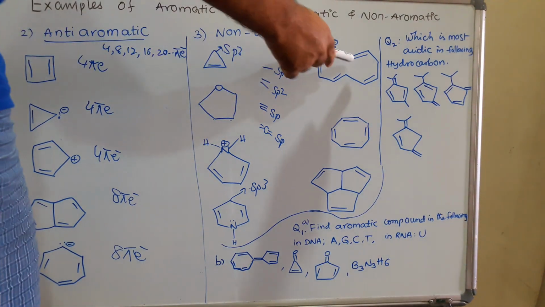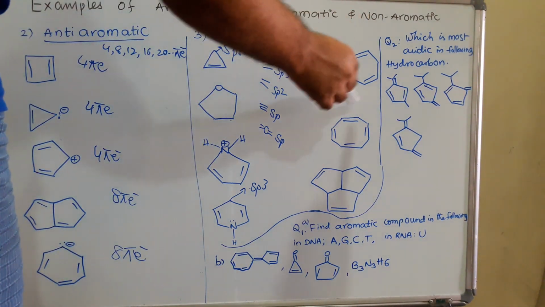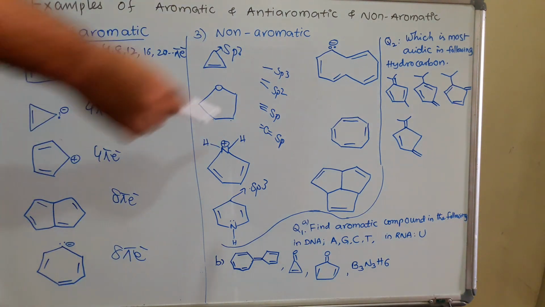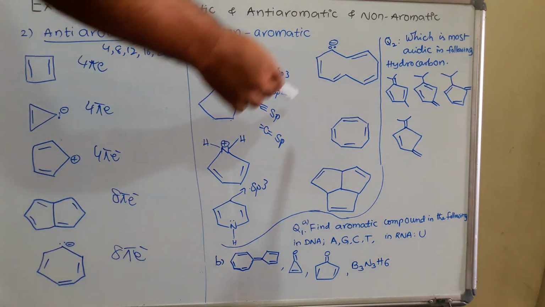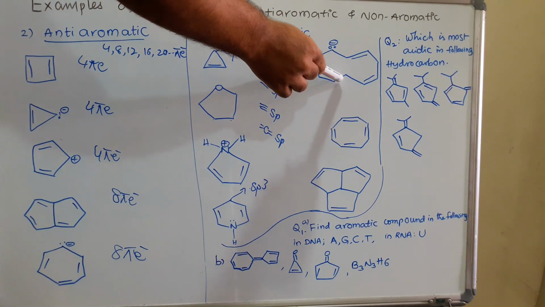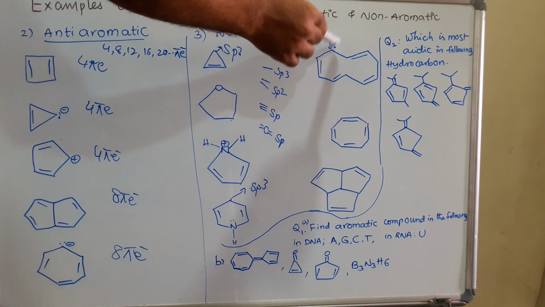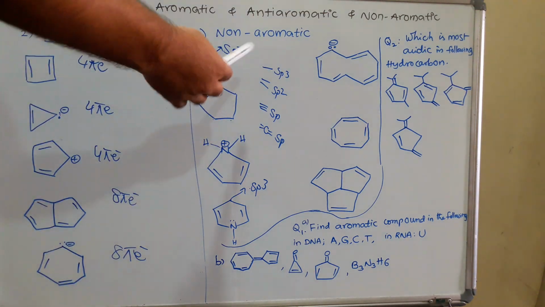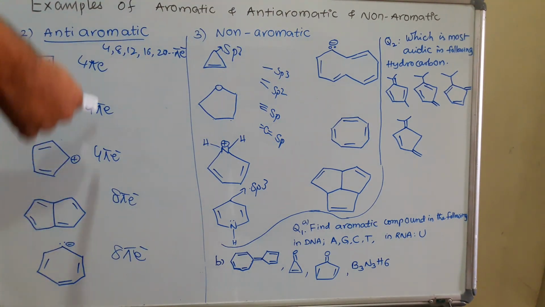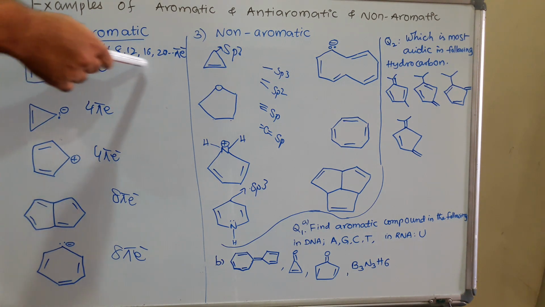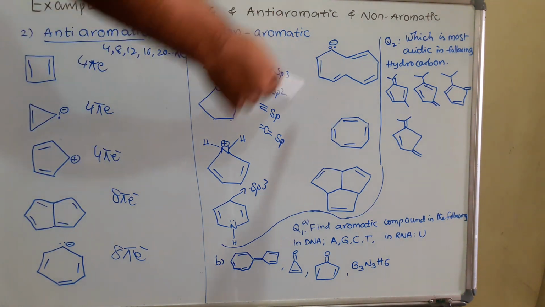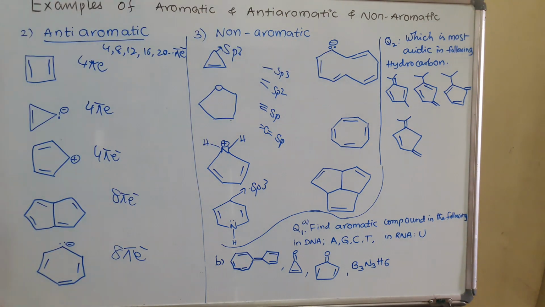If you come to this one, it is totally cyclic and conjugated also, but if you count the pi electrons 1, 2, 3, 4, and this is also one lone pair, total 5 into 2, total 10 pi electrons. It does not come into this category because here it is 4, 8 and 12. Then immediately we would consider this aromatic, but it is not aromatic. Why?